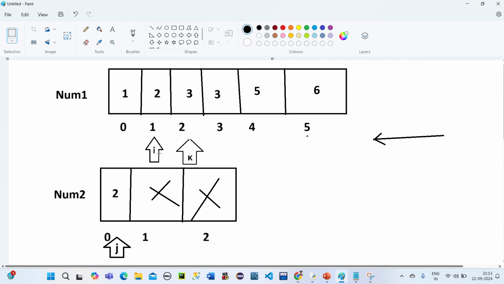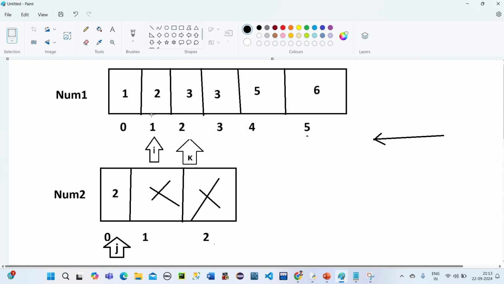Now again we are going to see what happens. nums1 of i is what? 2. Yeah. So is 2 greater than, or we can say greater than or equal to, this 2?